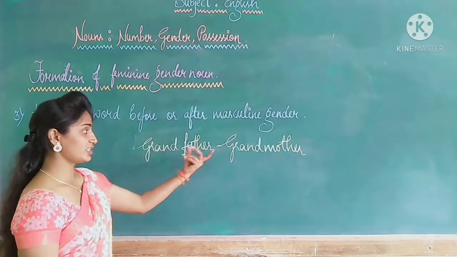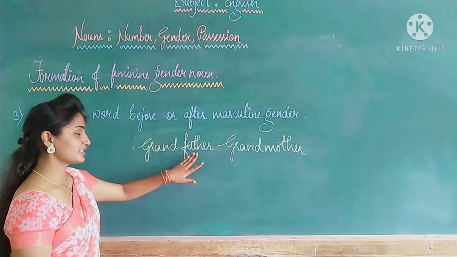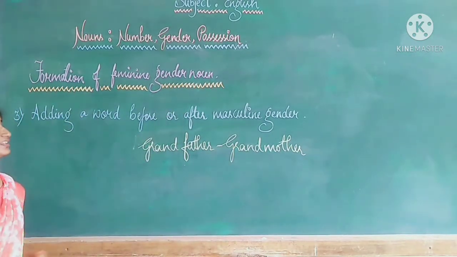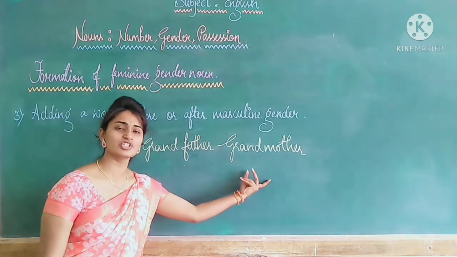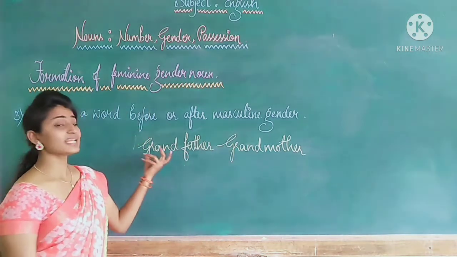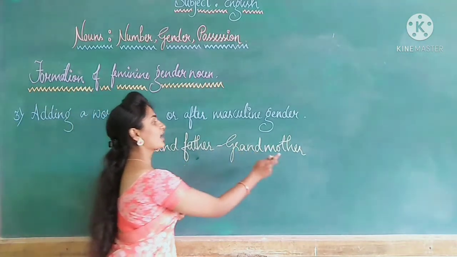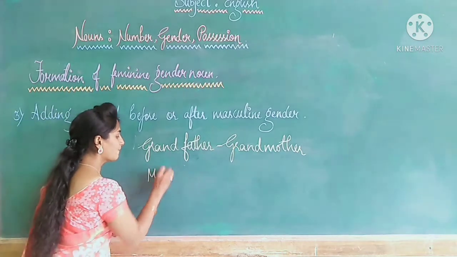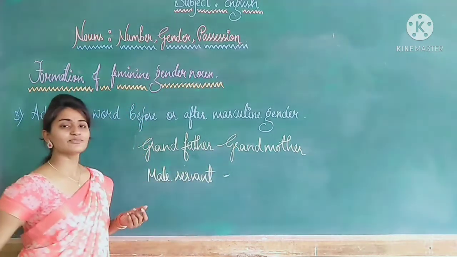Masculine gender is changed to feminine gender. The masculine gender is father, the feminine becomes mother. So what we have done here is we have added a word, that is grand, a common word which is used before the masculine as well as the feminine gender. So father is masculine and mother will be the feminine. Can I give one more example? Maid servant. What is the feminine form of this?